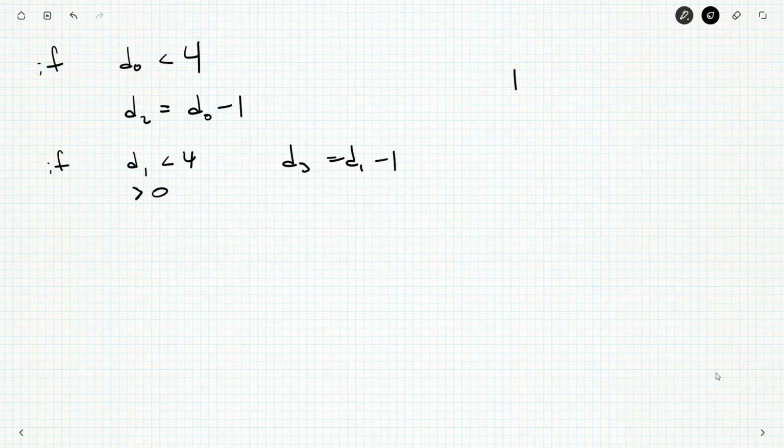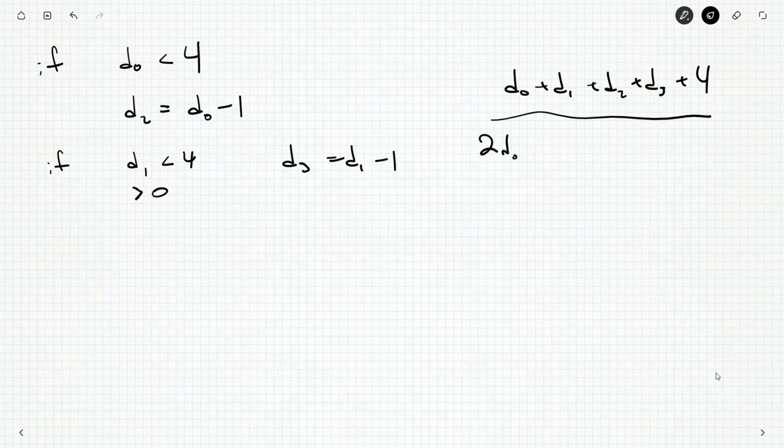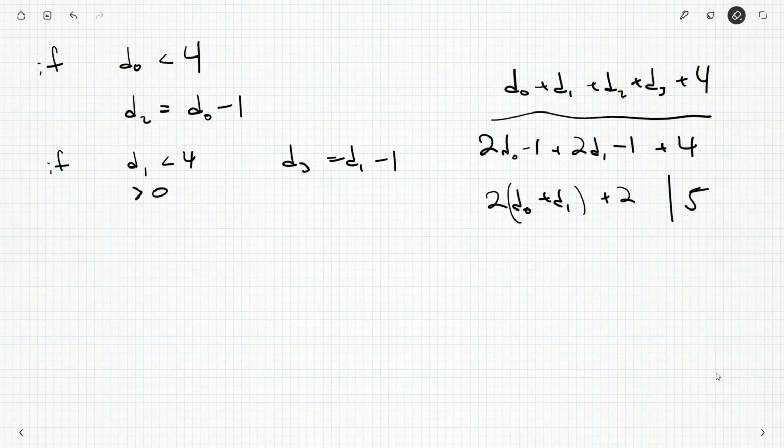And so now I've got D0 plus D1 plus D2 plus D3 plus 4. The sum of my first 5 is now 2D0 minus 1 plus 2D1 minus 1 plus 4. So that would be 2D0 plus 2D1 plus 2. And that's got to be divisible by 4. Or sorry, divisible by 5.